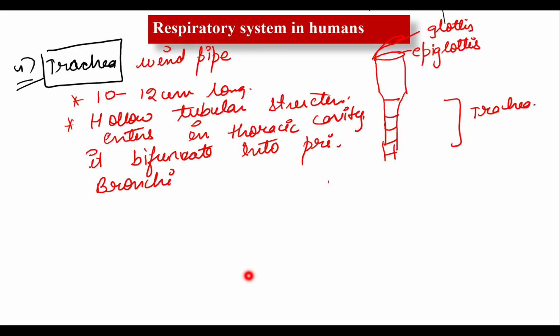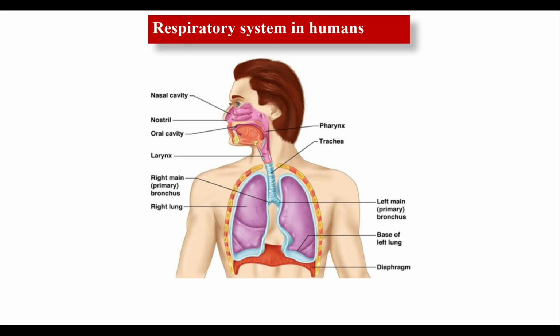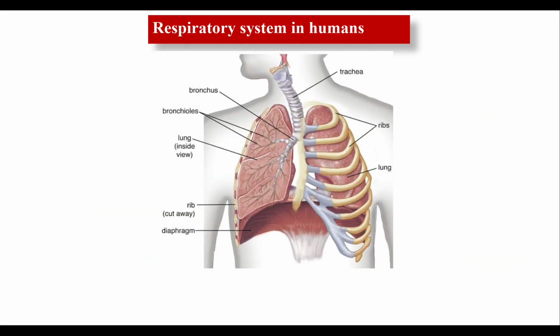Let me show you in this diagram. Look at this. This is your pharynx region. Here the pharynx is present. This is your larynx region. Now from here the trachea starts.